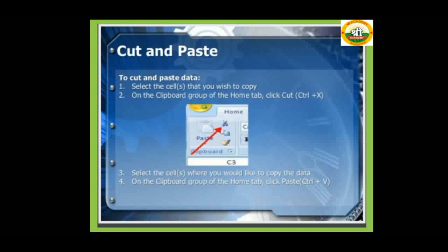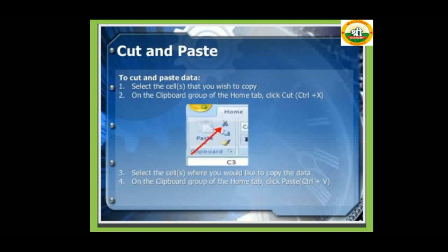Cut and paste. To cut and paste data, select the cells that you wish to cut. On the clipboard group of the Home tab, click cut. For cut, the shortcut is Ctrl+X. For paste, select the cell where you would like to move the data.